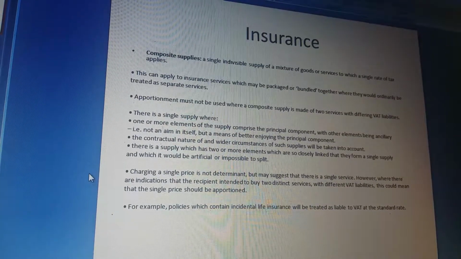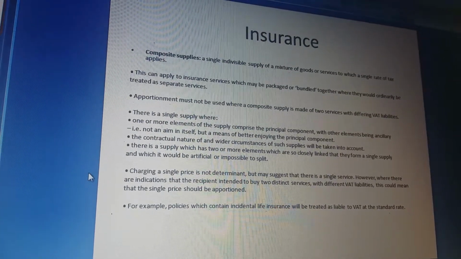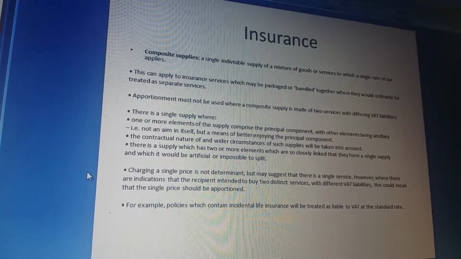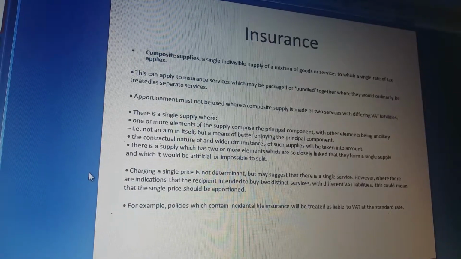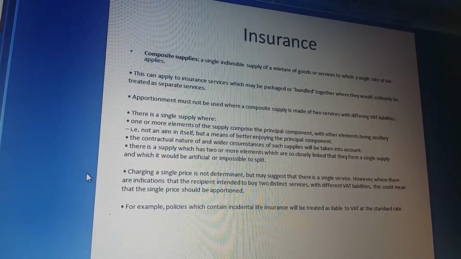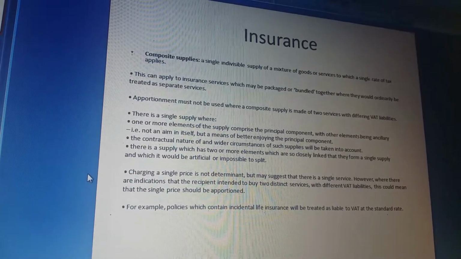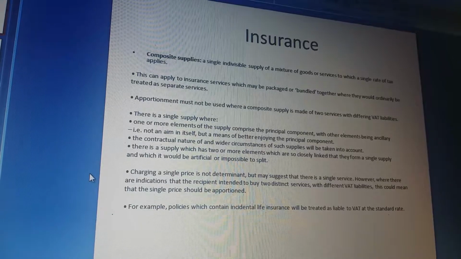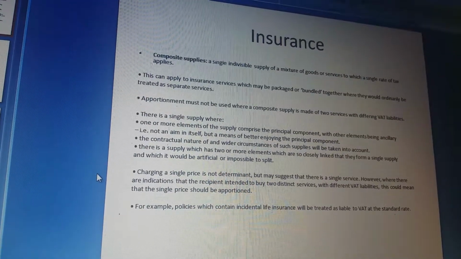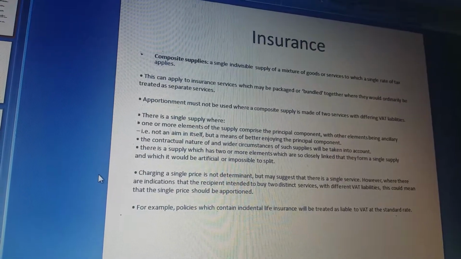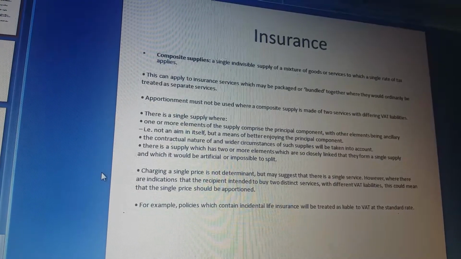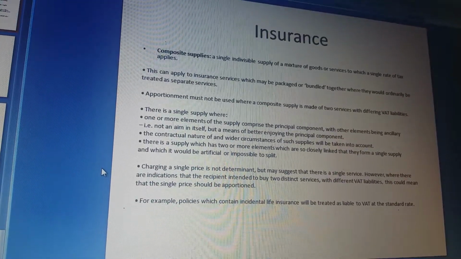There is a supply which has two or more elements which are so closely linked that they form a single supply which it would be artificial and impossible to split. Charging a single price is not determinative but may suggest that there is a single service. However, where there are indications that the recipient intended to buy two distinct services with different VAT liabilities, this could mean that the single price should be apportioned between the two. For example, policies which contain incidental life insurance will be treated as liable to VAT at the standard rate.